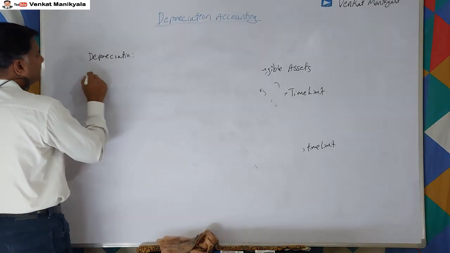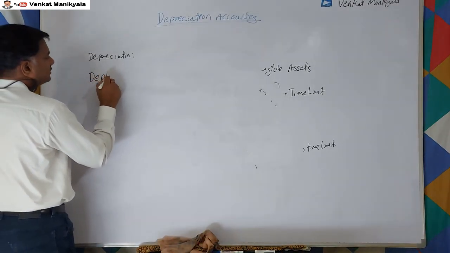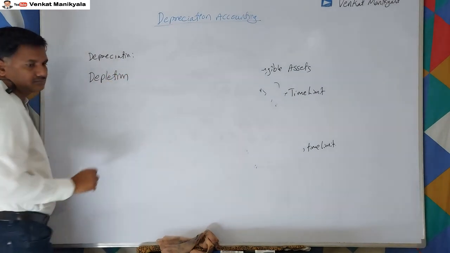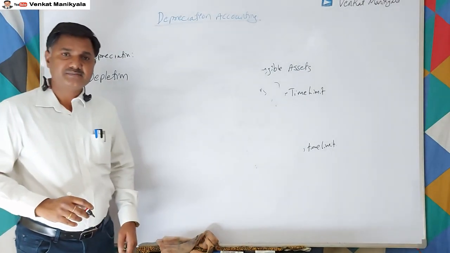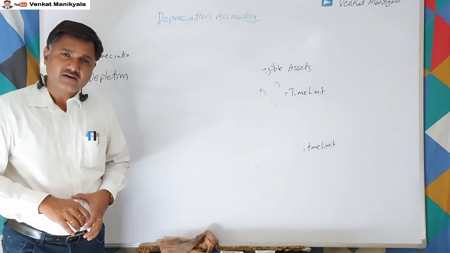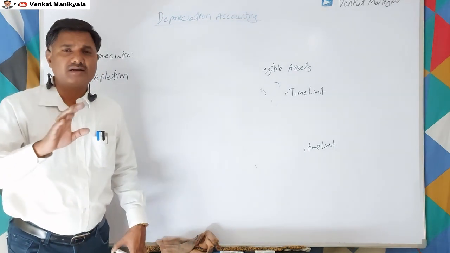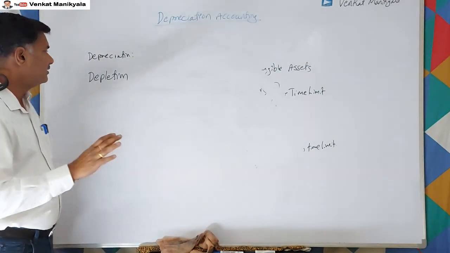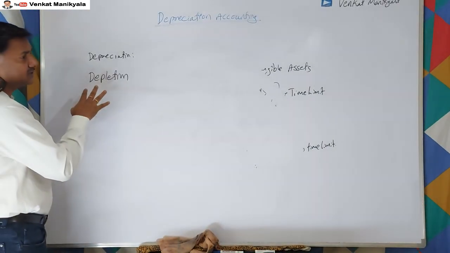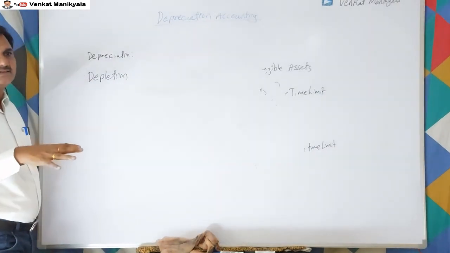Next is depletion. Depletion means these are also fixed assets, but these are all natural fixed assets.